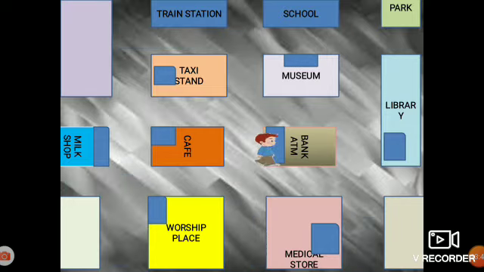Now this boy wants to go to the ATM. Now you have to write the response for this example, as I have provided examples for other destinations. Please write down your response in the comment section for this. This is the simplest one, and I'm sure that you can do this. So write your response in the comment section.